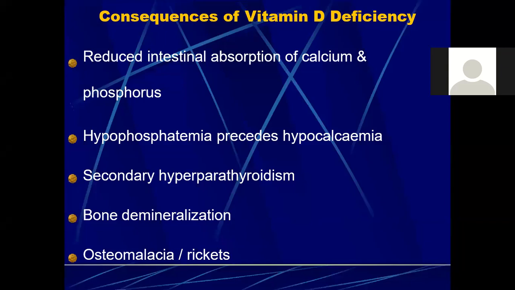Then what can happen? Secondary hyperparathyroidism. So parathyroid hormone, as I discussed earlier, is directly related to vitamin D levels. So deficiency can lead to secondary hyperparathyroidism. When the calcium level will be low, there will be more secretion of parathyroid hormone. So as a result, we will have hyperparathyroidism that will be secondary to the vitamin D levels.